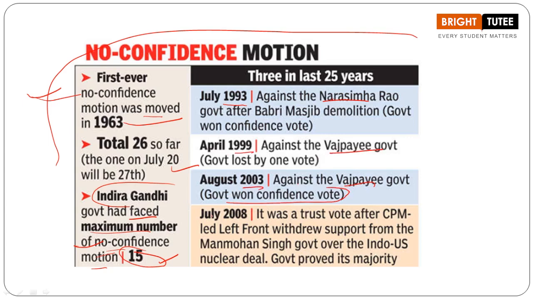Now July 2008, it was a trust vote after the CPM withdrew their support from the Manmohan Singh government. The government proved its majority. Here the government won the confidence vote. It means that they won the floor test. They got the support of the majority of members there. So this is how the no confidence motion works.